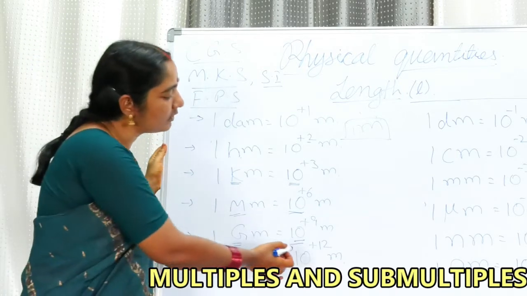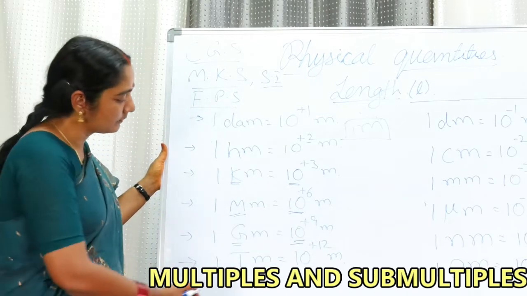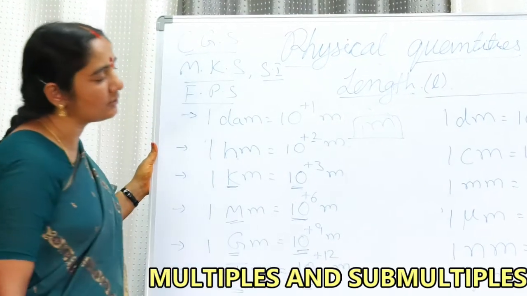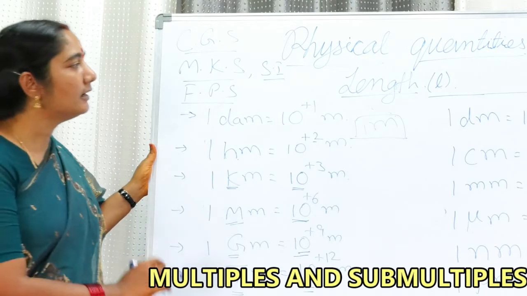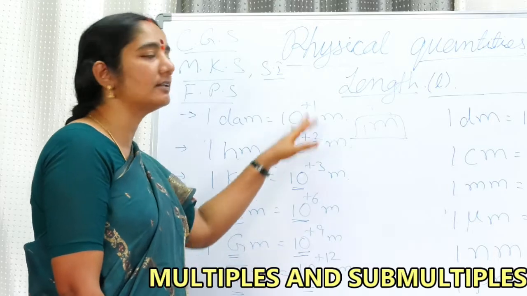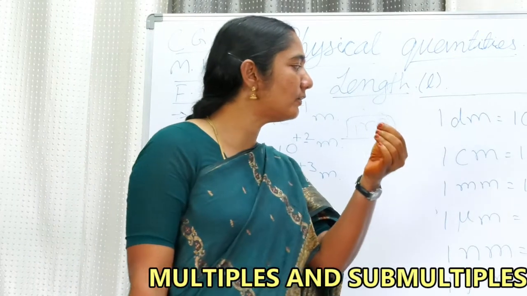So giga stands for 10 to the power of plus 9. It's a very huge unit. Next is tera. Tera stands for 10 to the power of plus 12. It's a big, huge unit. So my dear friends, these are the multiples of meter. Now we are discussing the sub-multiples. These are very small quantities.